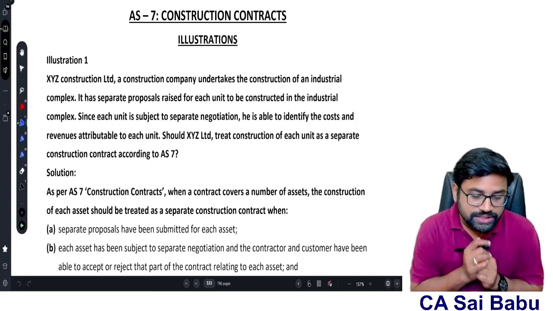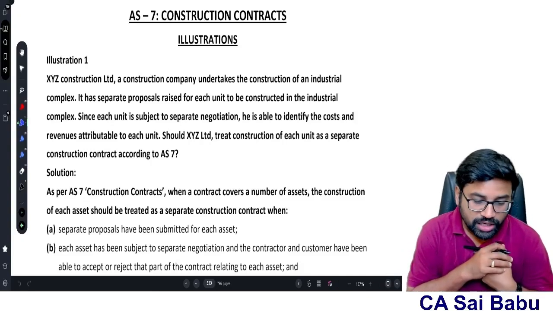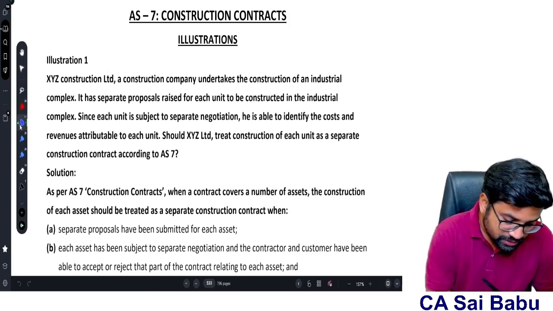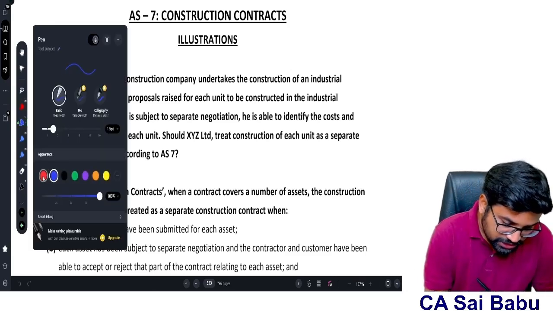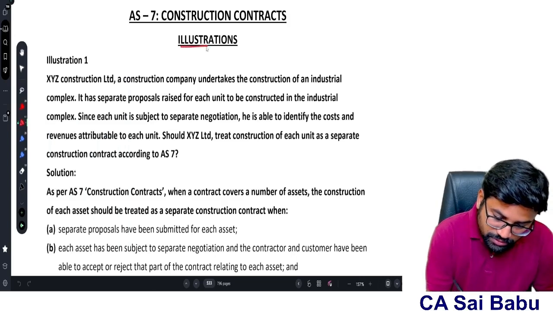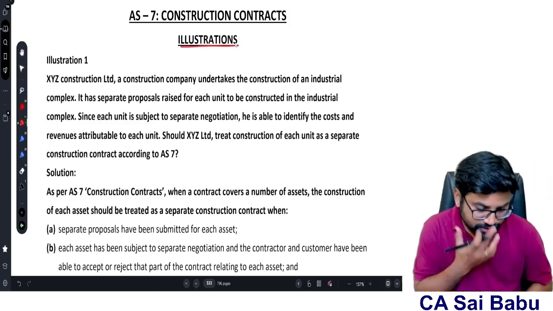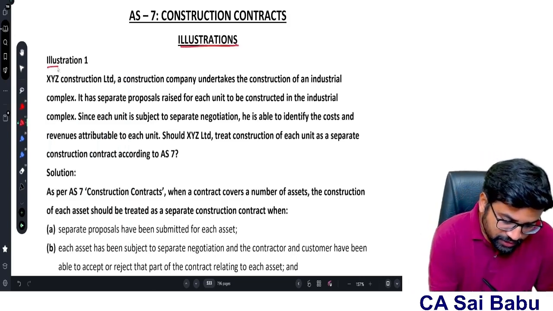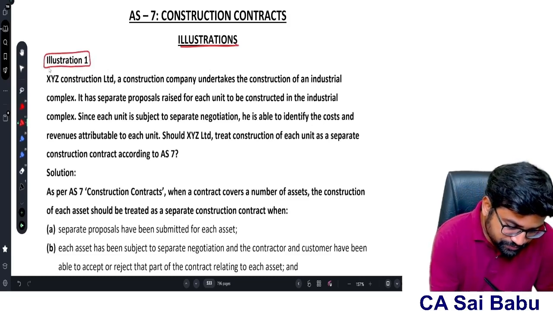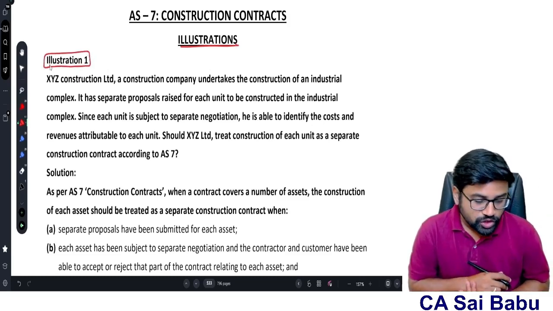Now we are going to discuss the questions relating to Accounting Standard 7, sir. So first, illustrations from the ICAI study material, sir. One by one illustration we will see. So carefully observe. Illustration number 1, sir.